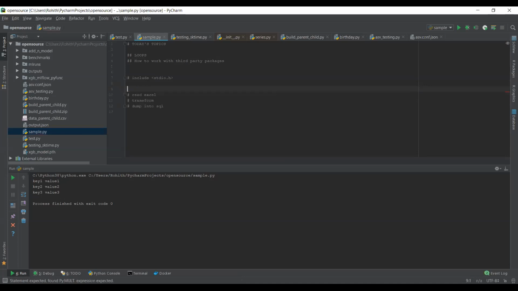In a typical scenario, we can only do this particular transform ourselves. For the rest of these two things we depend on libraries, because we don't want to write machine level code for reading an Excel file, and we do not want to talk directly to SQL using low level code.